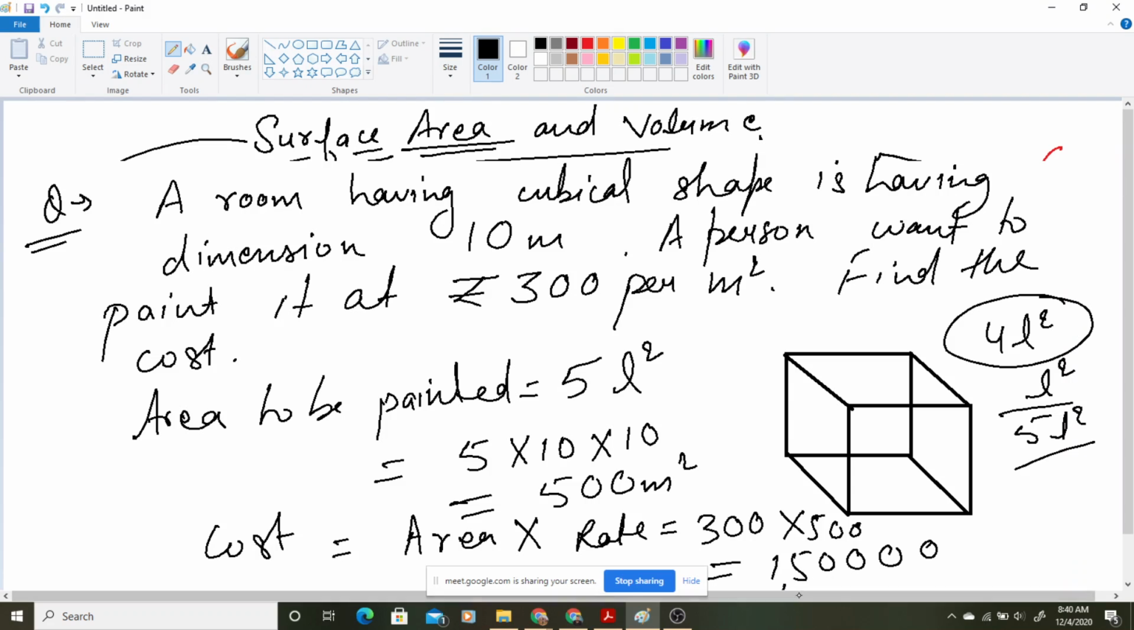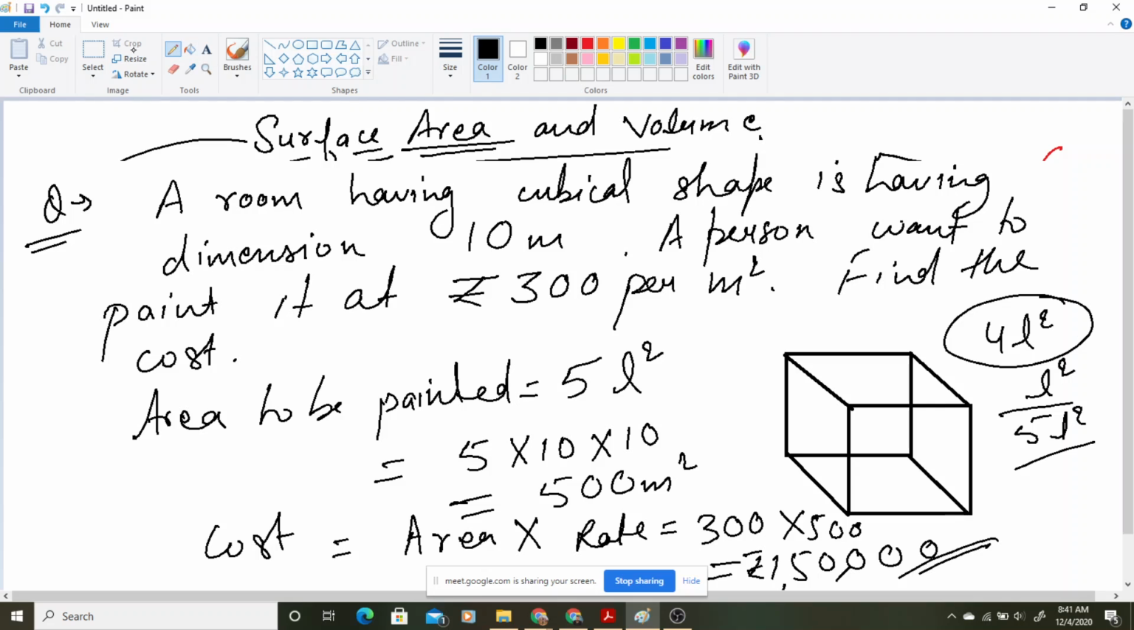So 1,50,000, that much he has to pay to paint his room on 4 walls and ceiling. ओके तो वो 4 वॉल्स एंड सीलिंग पे दोनों पे करेगा. So sometimes in a question it will not be clearly mentioned, so that's where you need to use your understanding, common sense, where you are going to paint it. Okay, so this is what.